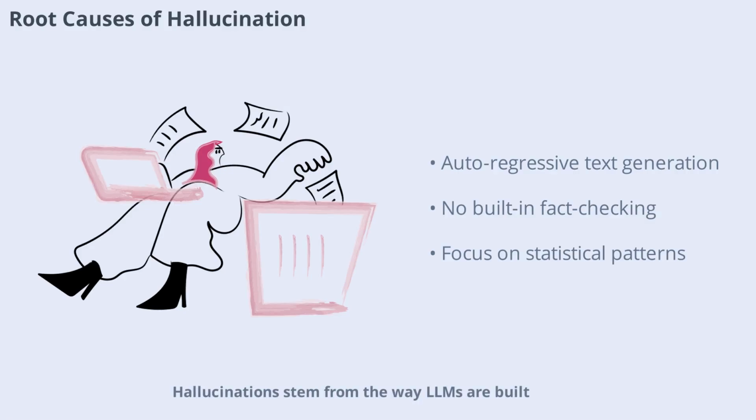Hallucinations stem from the way LLMs are built. These models are auto-regressive engines, meaning they generate text one token at a time, always aiming to minimize statistical loss. They don't have built-in mechanisms to check if their outputs are objectively true. Instead, they focus on producing text that fits the patterns in their training data. This can lead to confident but incorrect answers, especially when the model lacks access to up-to-date or factual information. Understanding these technical roots helps us design better safeguards.